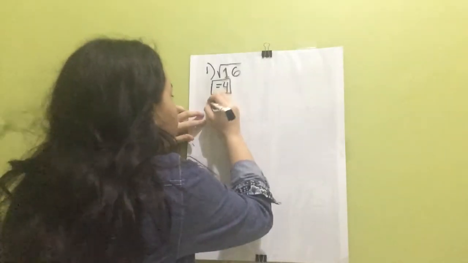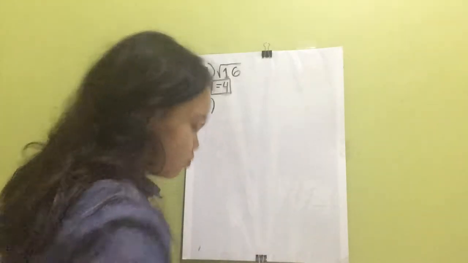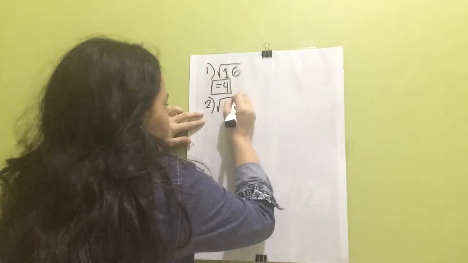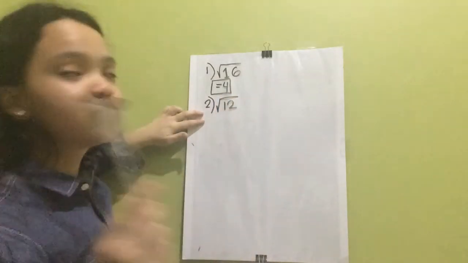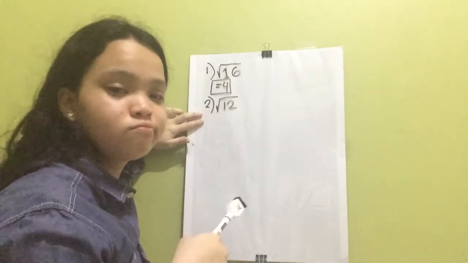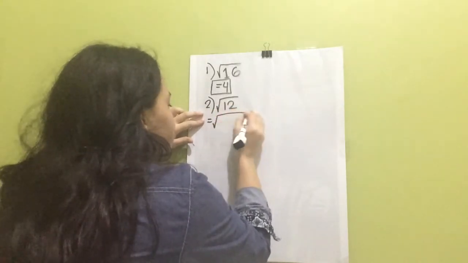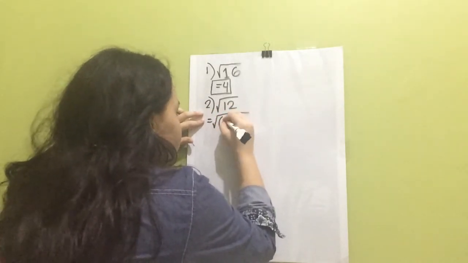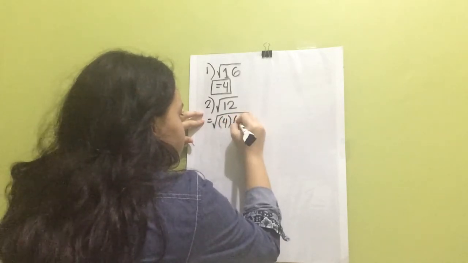Number 2. Square root of 12. 12 is not a perfect square. So you have to look for a number that is a perfect square, then multiply to another number, which the product of the two numbers will be 12.